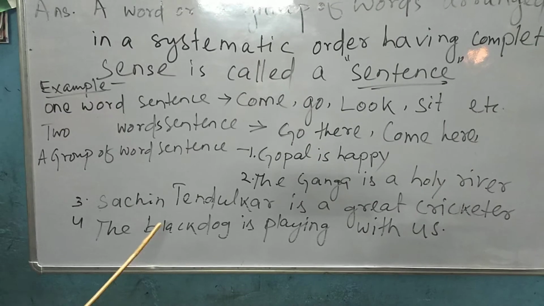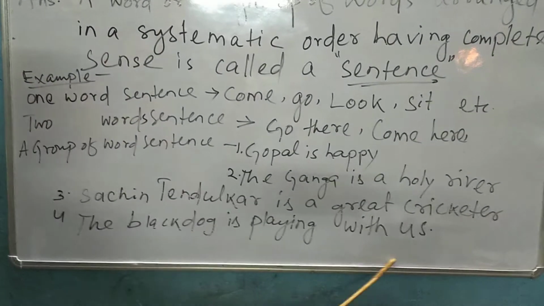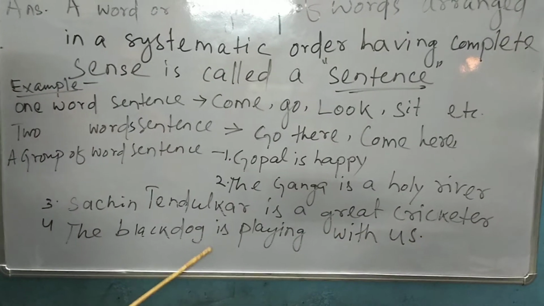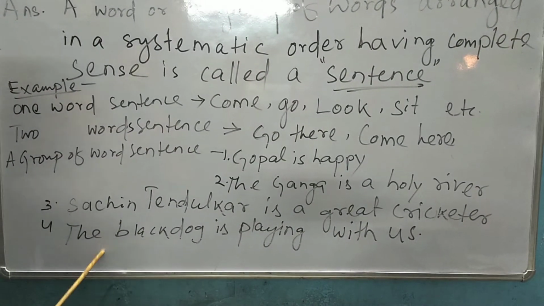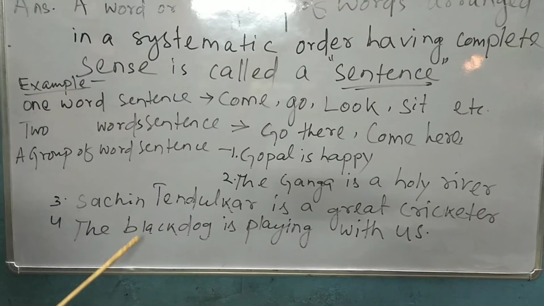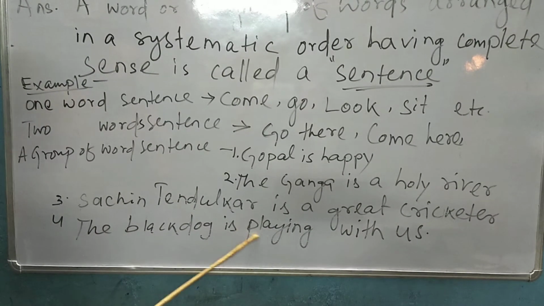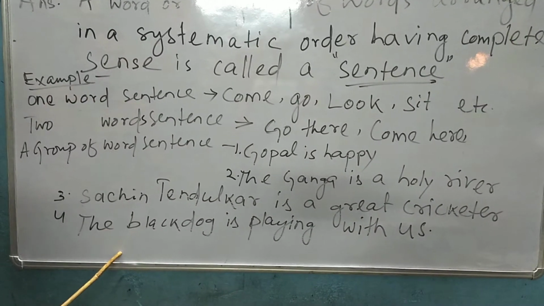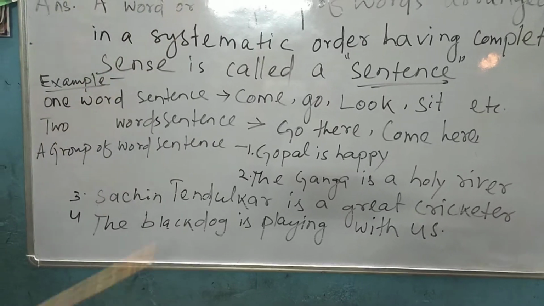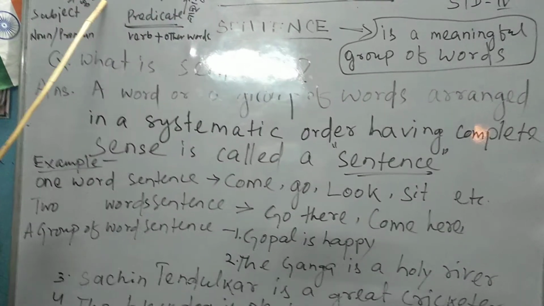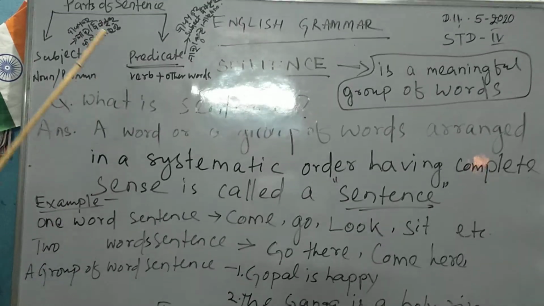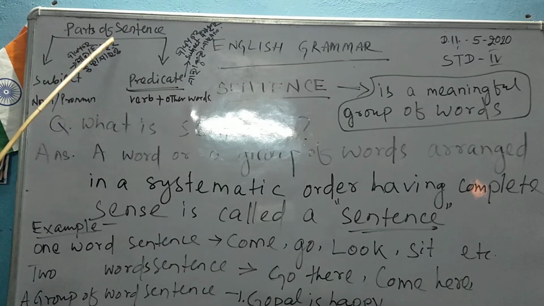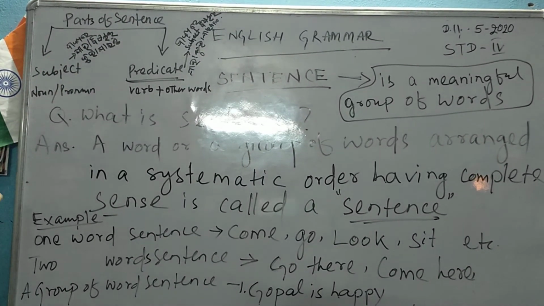That means the subject is here and the predicate is here. That means "is playing with us" is the predicate of the subject. So these are things that are not written in your book, but for your clarity and better information I have told you about the parts of the sentence.